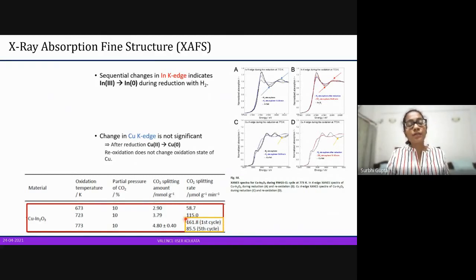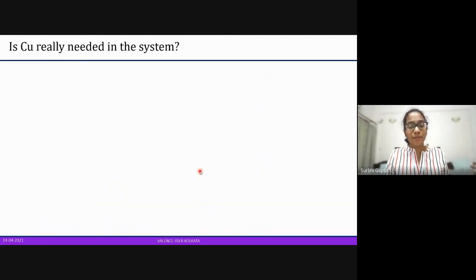And why is that? Because in the first cycle, copper is also getting reduced. That is creating a difference here, because splitting rate is either the amount of reduction or the amount of oxidation divided by the time. So in the first one, copper is also getting reduced. But from the second cycle onwards, copper is not getting oxidized, so it will not be reduced. As we saw even in the X-ray diffraction pattern, we saw copper metal separately after oxidation. We did not see copper indium oxide peaks again.